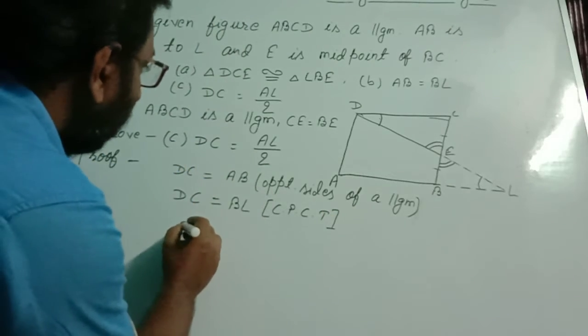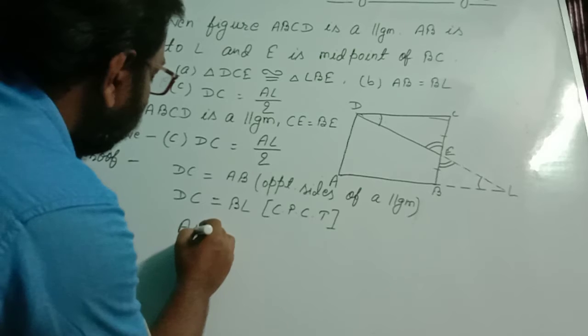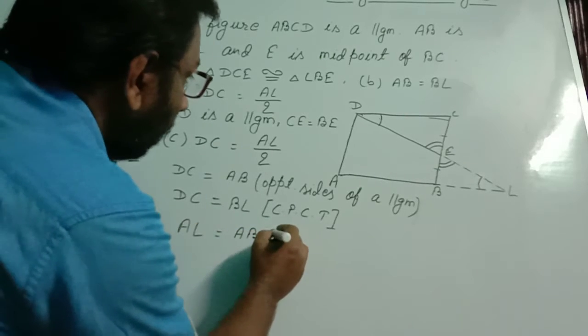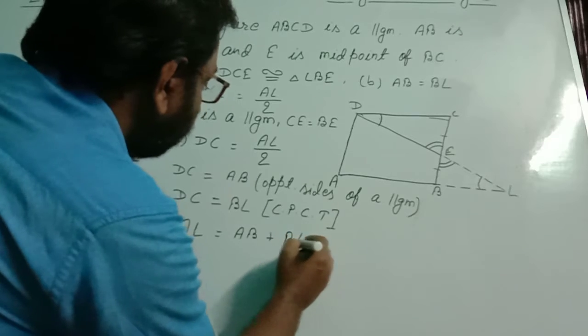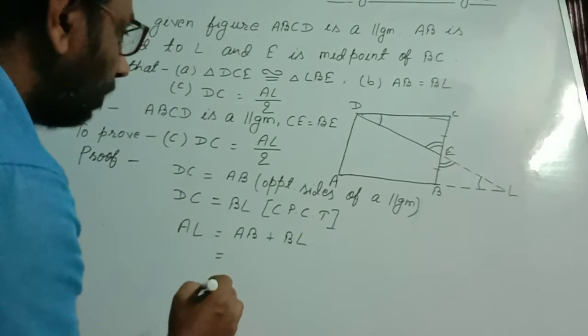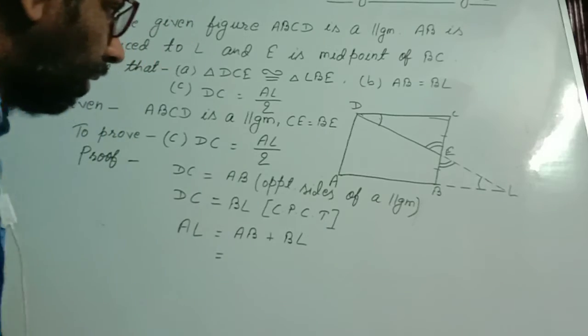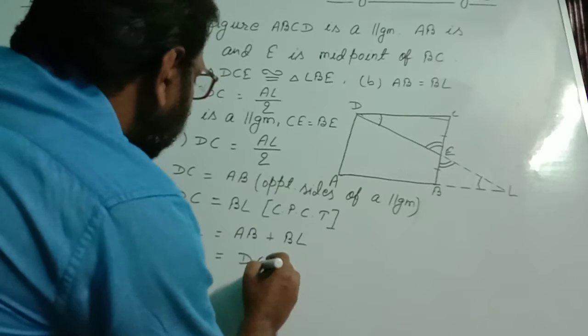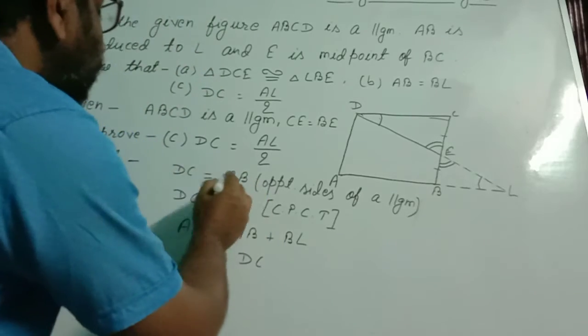So AL will be equal to AB plus BL. AB is equal to DC.